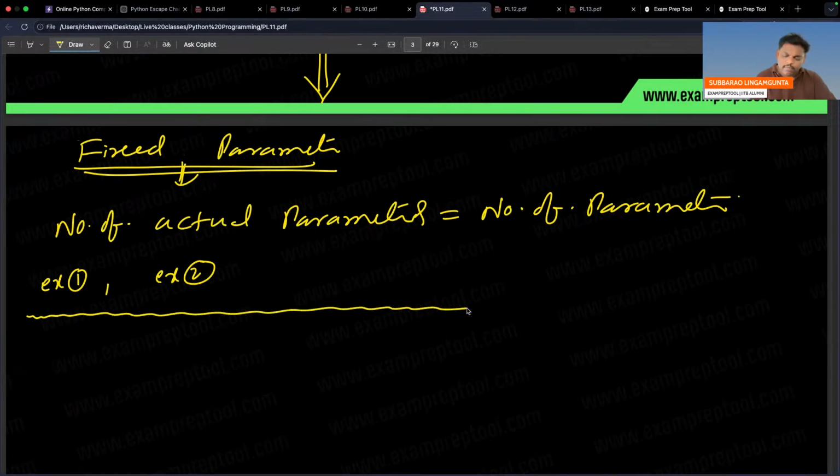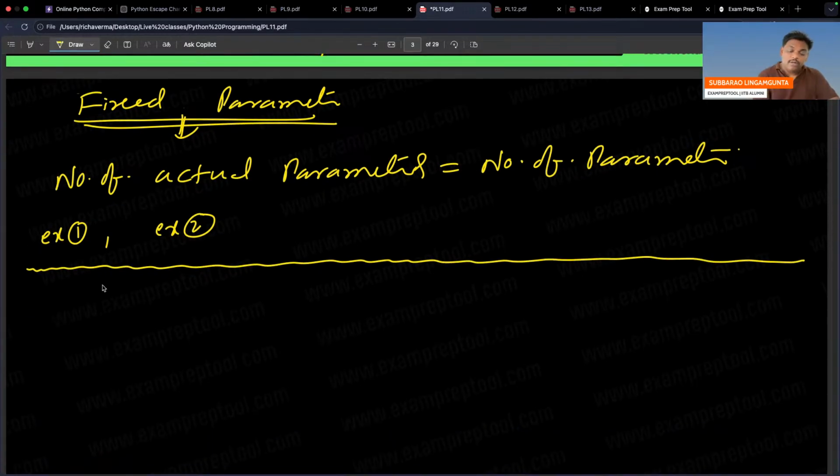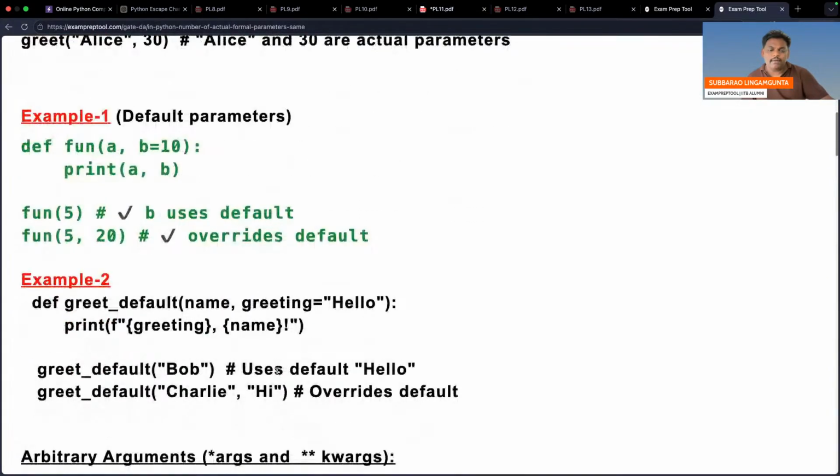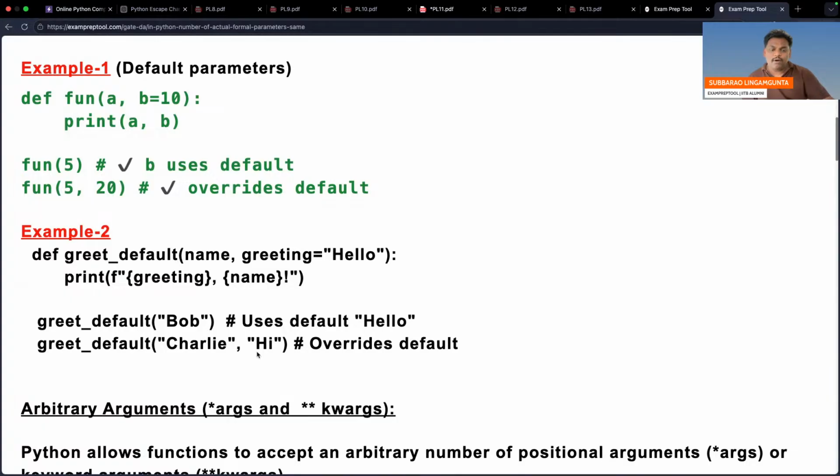Be careful. Now come to a little more story. What is that? Default parameters. What exactly is this? It's interesting. For default parameters, I will give some examples also. Everyone observe here. Default parameter. See this one. You are passing one person.